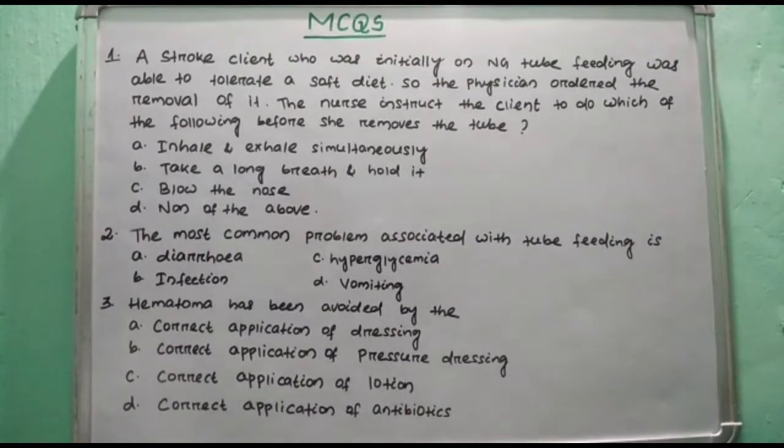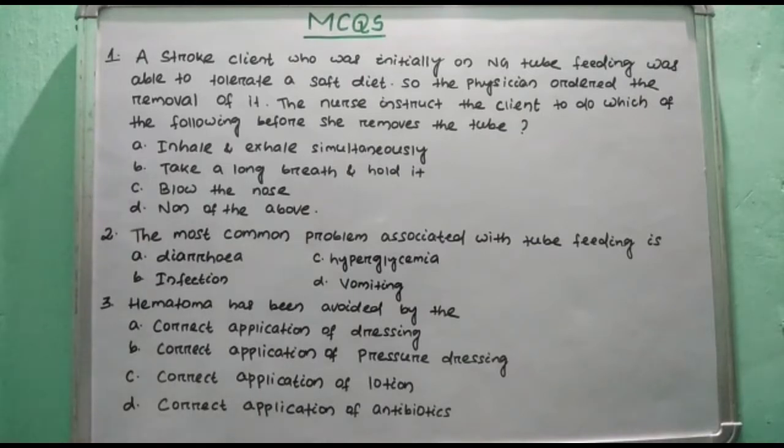Question number 1. A stroke client who was initially on NG tube feeding was able to tolerate a soft diet. So the physician ordered the removal of it. The nurse instructs the client to do which of the following before she removes the tube. Option A. Inhale and exhale simultaneously. Option B. Take a long breath and hold it. Option C. Blow the nose. Option D. None of the above.